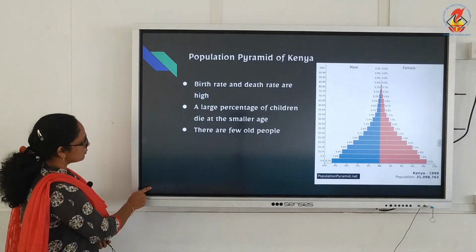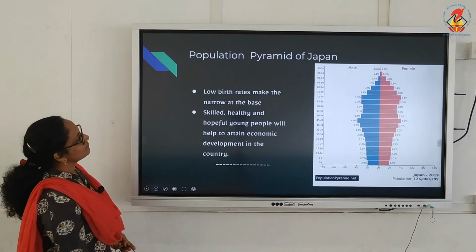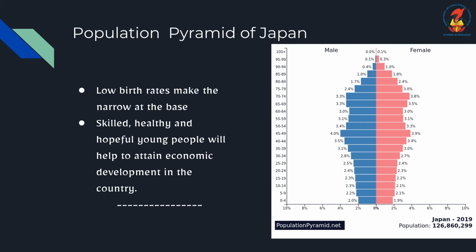And one more we have, children, the population pyramid of Japan. You can see from the structure itself, what about the birth rate? It's not like India's or Kenya's population pyramid. The shape is entirely different. Why? Because of the lower birth rates. You can see low birth rate here, and low death rates also, children.